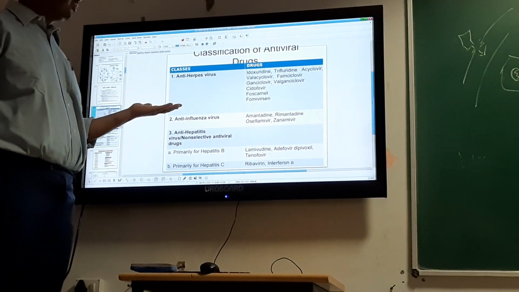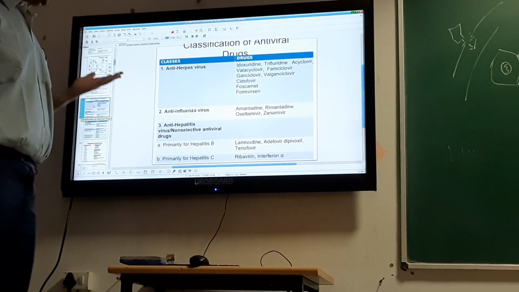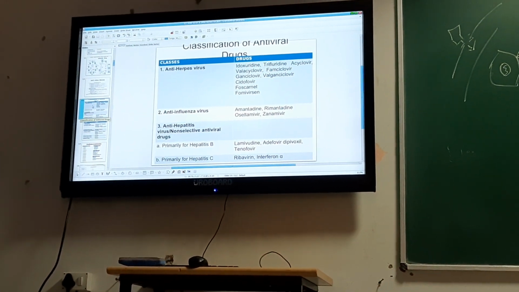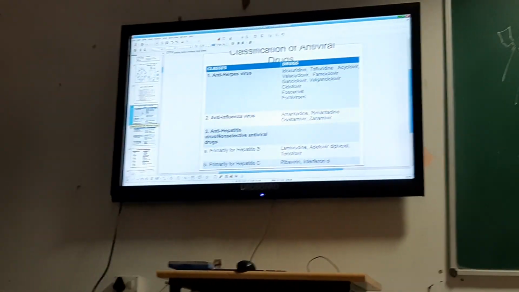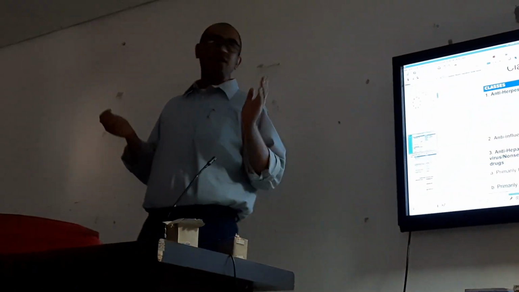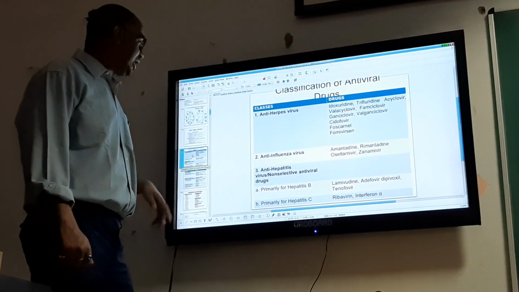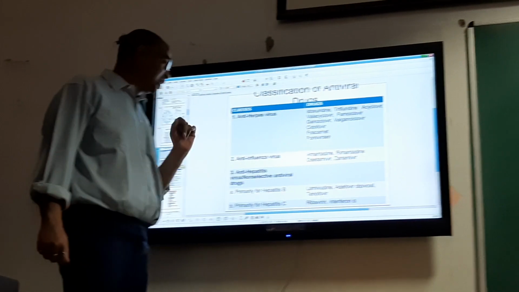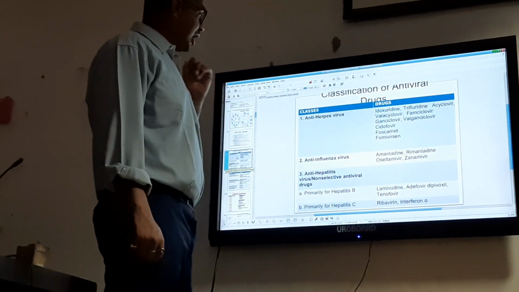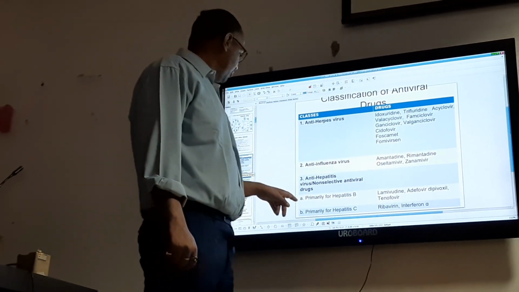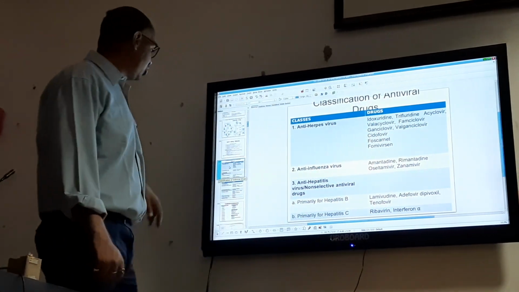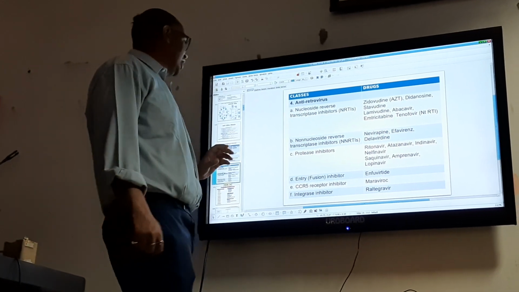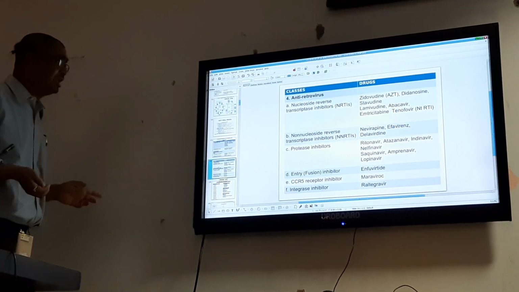It is oseltamivir, zanamivir, amantadine and rimantadine. Out of these 4 drugs, oseltamivir is the one drug which people are thinking of as one of the treatments of COVID-19. Coming to anti-hepatitis virus or non-selective antiviral drugs, primarily for hepatitis B, lamivudine, adefovir, tenofovir. For hepatitis C, ribavirin and interferon alpha. Coming to antiretroviral drugs, they are for HIV.